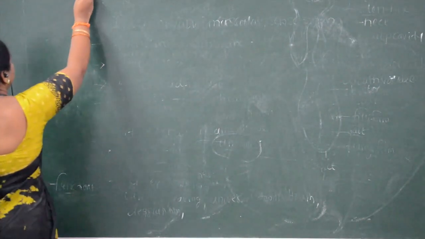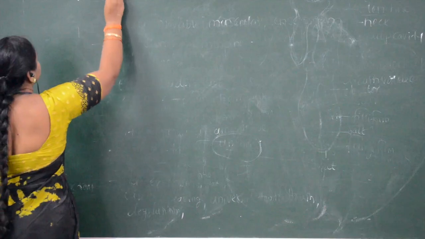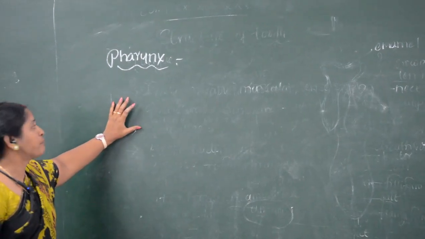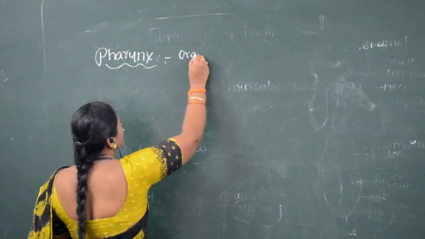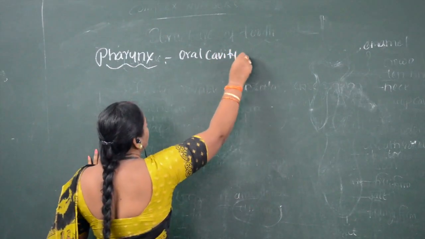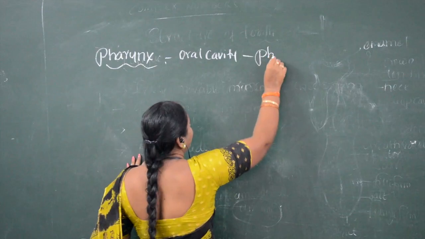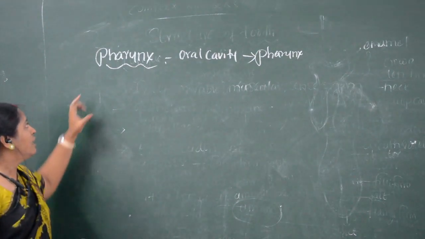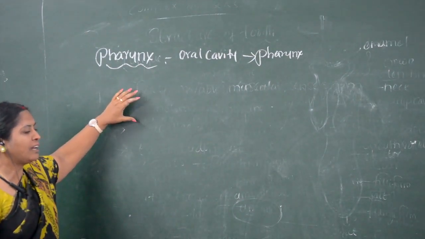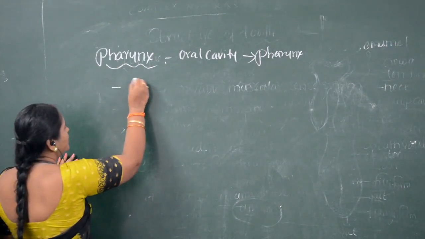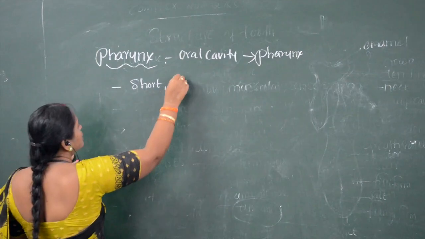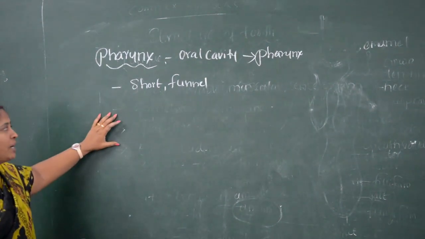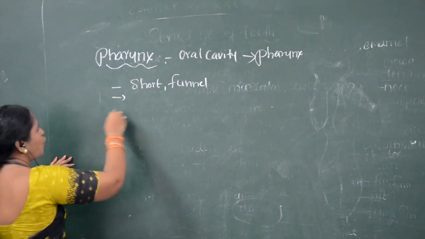The oral cavity, or buccal cavity, leads to the pharynx. The pharynx is a short funnel-like muscular chamber.